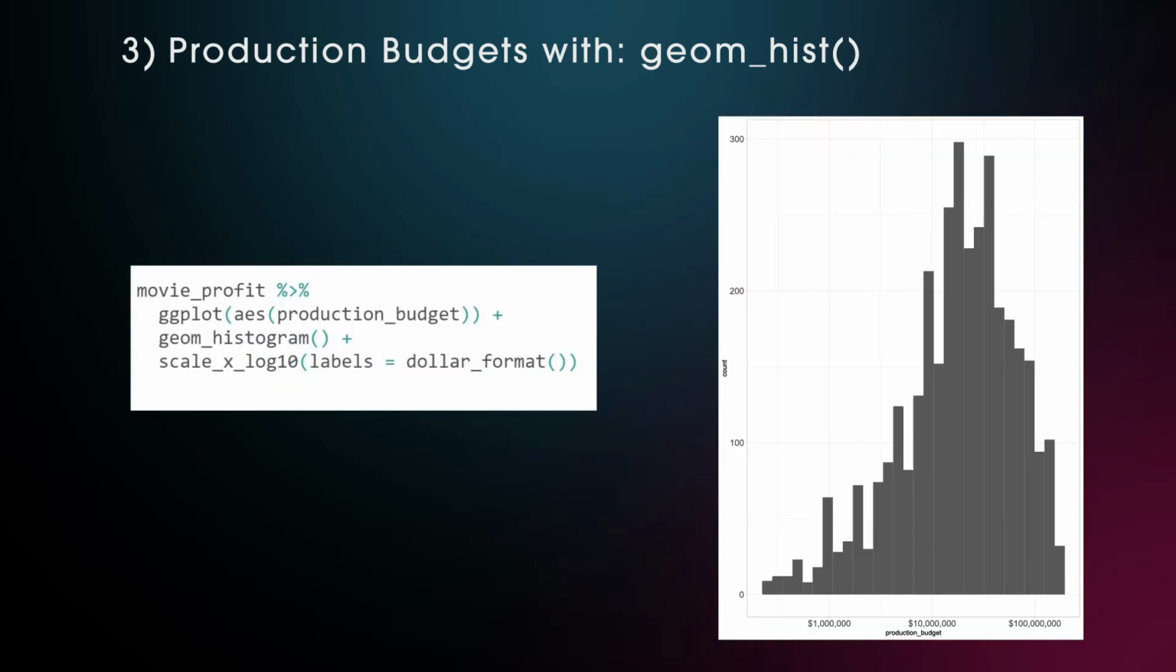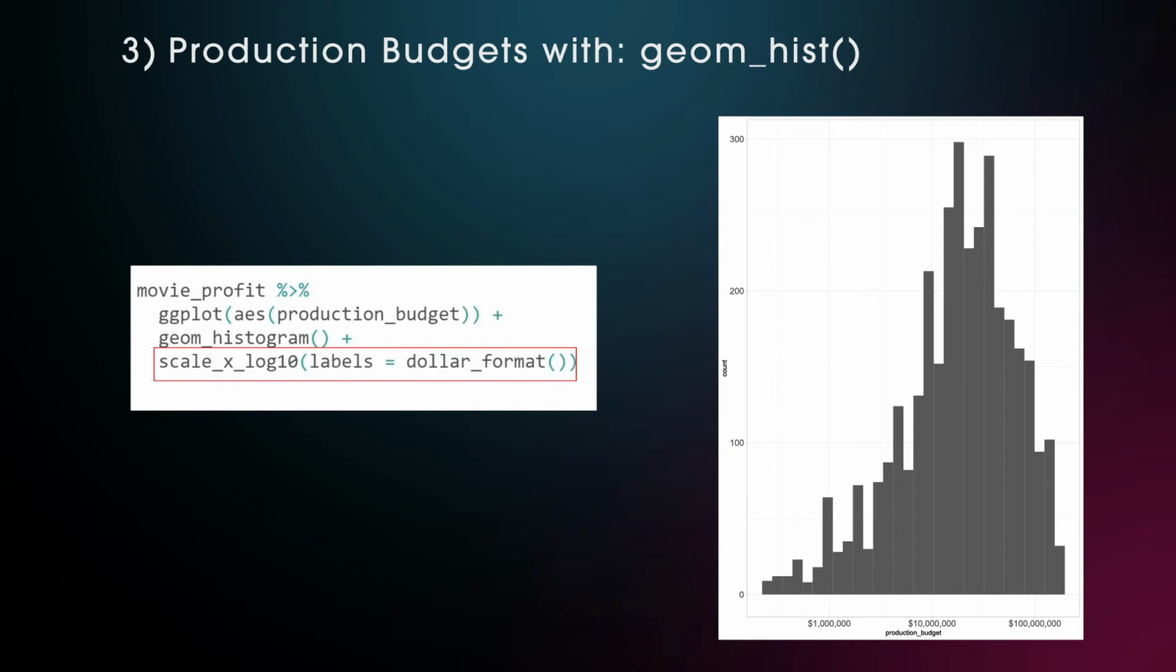If we want to analyze the profitability of a movie, we first have to talk about the production cost. We can plot the production budget with ggplot and use the geom_histogram function for visualization. When we are dealing with monetary variables, it is often advised to add the scale_x_log10 function, where we can also specify the labels equals dollar_format function as an argument.